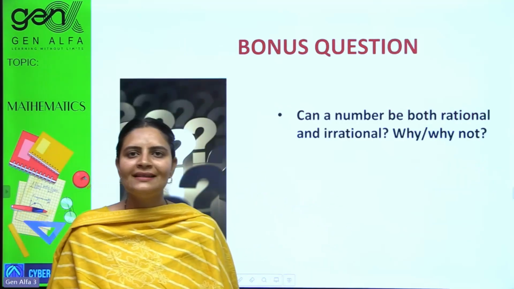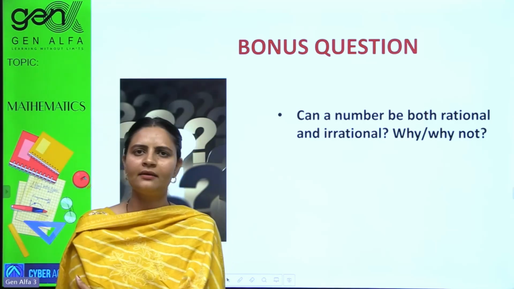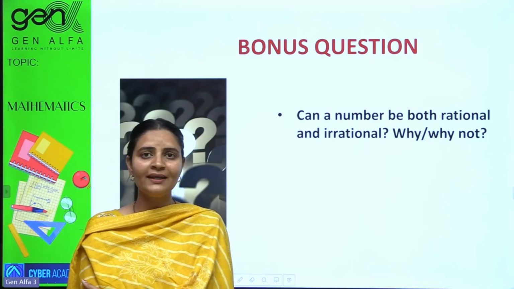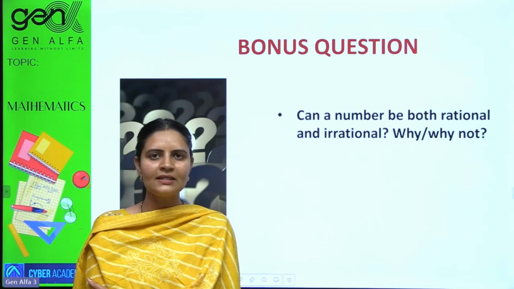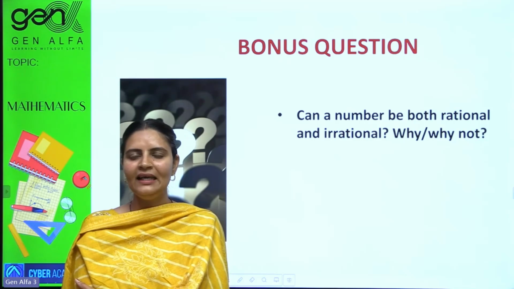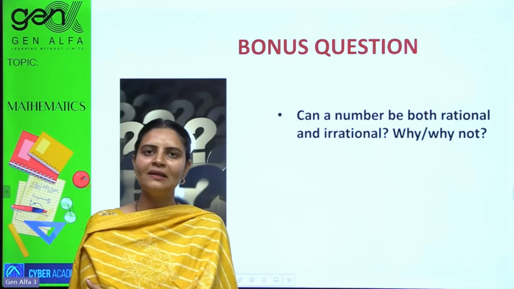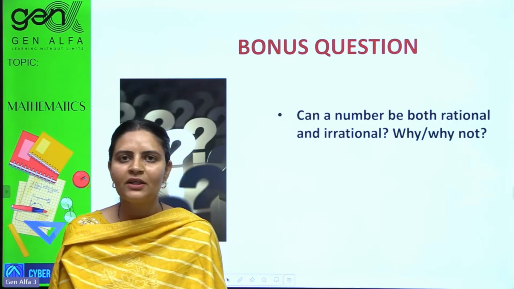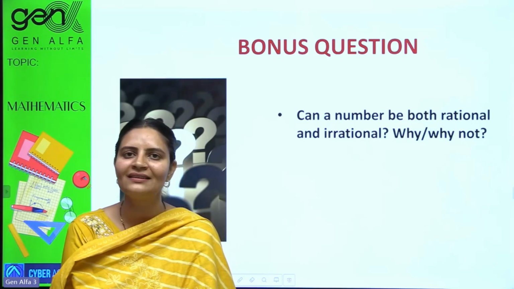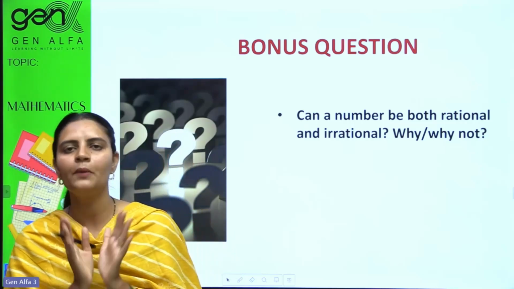Now let's think critically. Can a number be both rational and irrational? Why or why not? What do you think? How could it be possible, my dear students? If it is expressible in P by Q form, it is taken as a fractional number, a rational number. And if it is not expressible in P by Q form, it cannot be taken as a rational number. It would definitely be an irrational number. So there is no such number that is both rational and irrational.